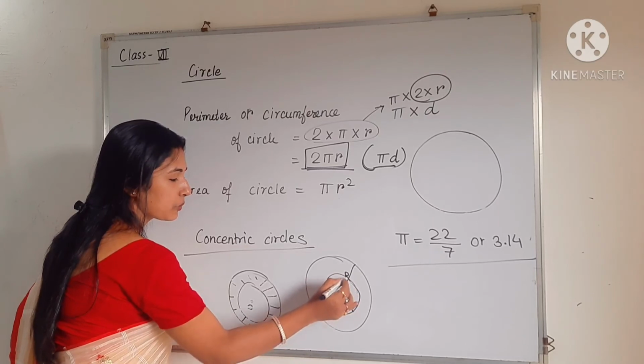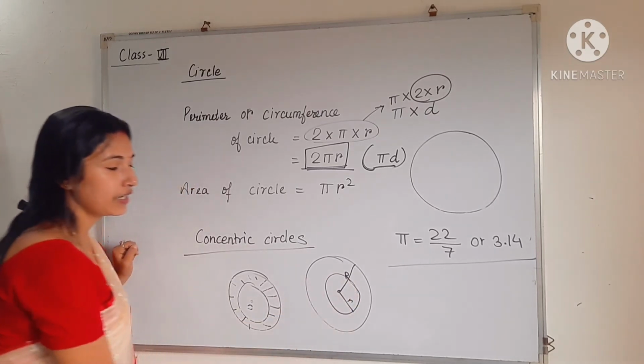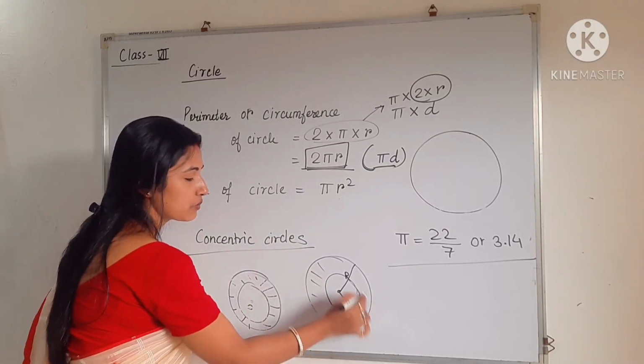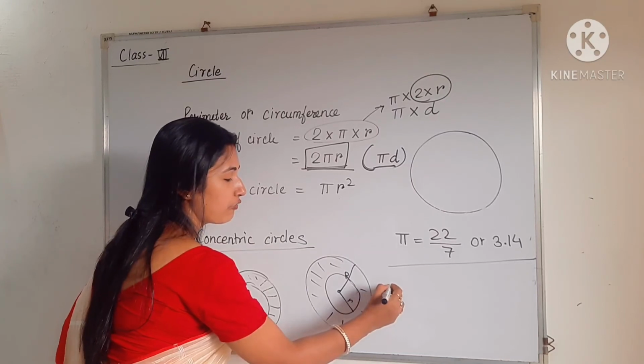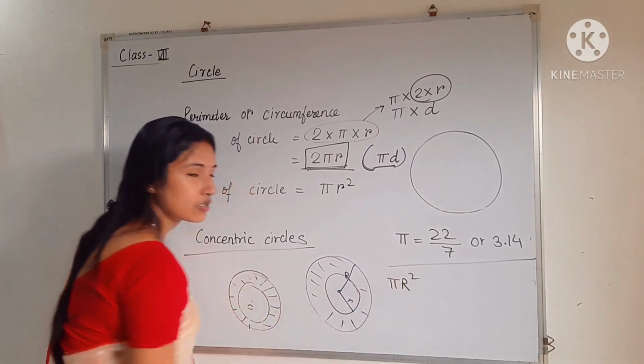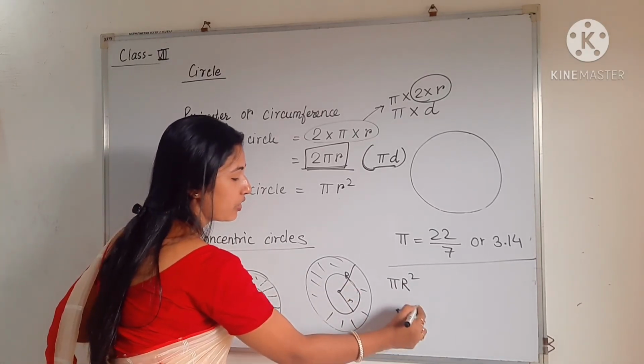Okay. Suppose capital R is the radius of the bigger circle and small r is the radius of the smaller circle. Then if I want to find the area of this part, first the area of the bigger circle will be pi into R square. And the area of the smaller circle will be pi r square.